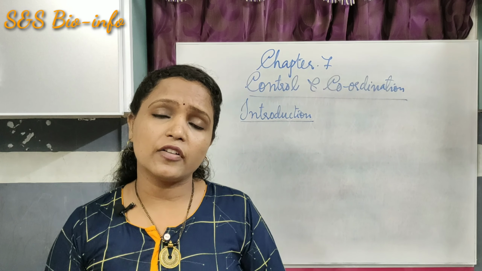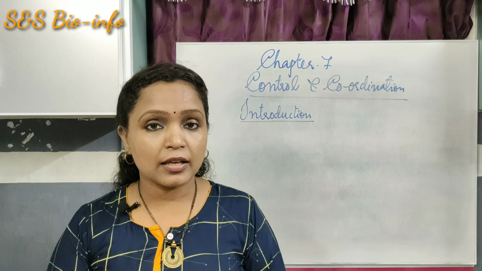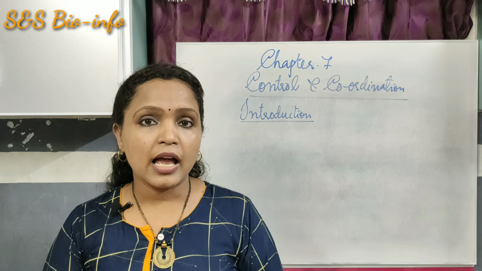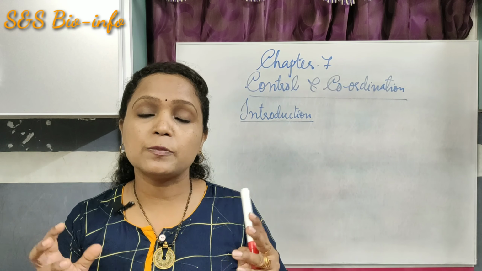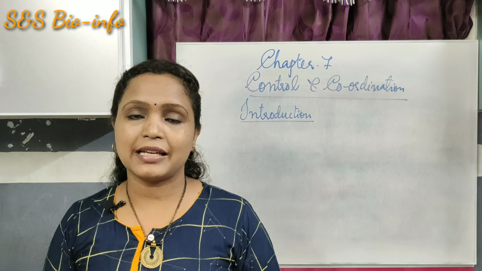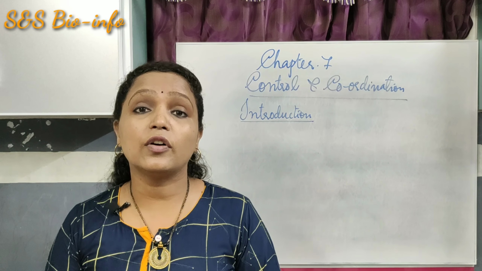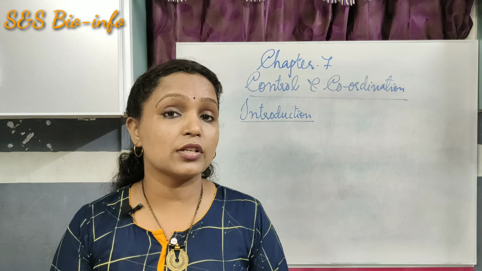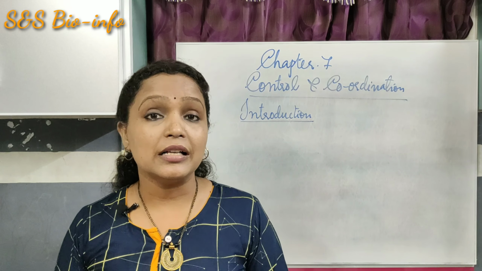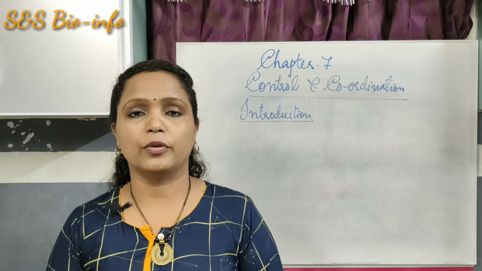These sense organs have specialized sensory receptors in them. Those sensory receptors receive the stimuli from the external surroundings and, with the help of a specific system in the body, coordinate these messages and convey them in the form of electrical impulses, and finally those reach the central nervous system, that is the brain in the human body.